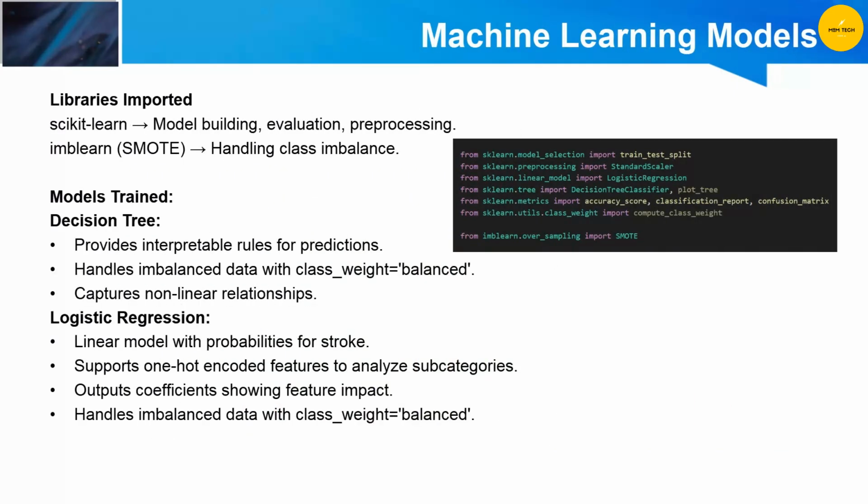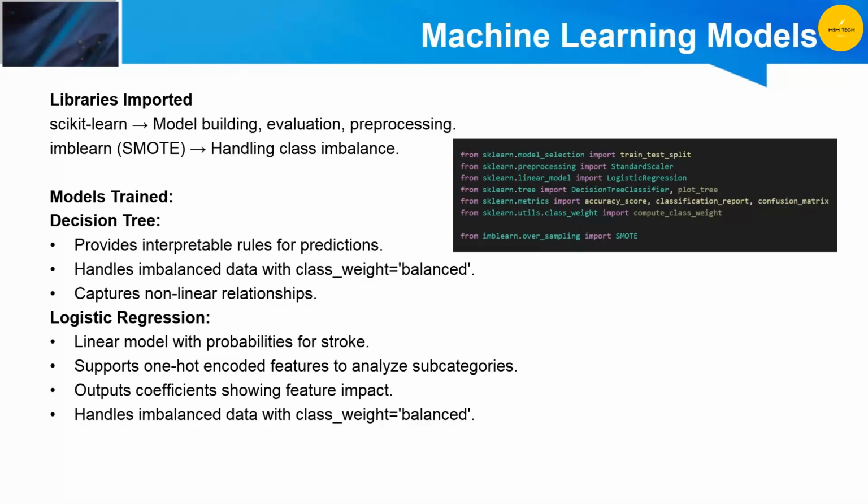I used two main machine learning models in this project. First is the decision tree. The good thing about decision trees is that they are easy to understand and can work well even if the data is not perfectly balanced between stroke and non-stroke cases. They can also handle more complex patterns in the data.